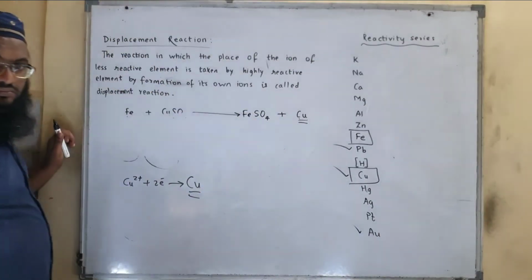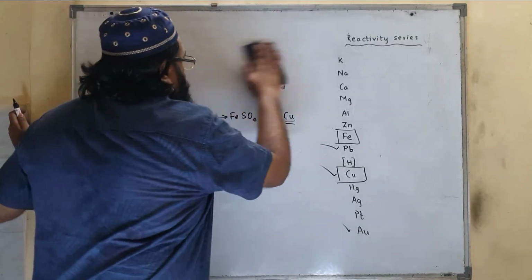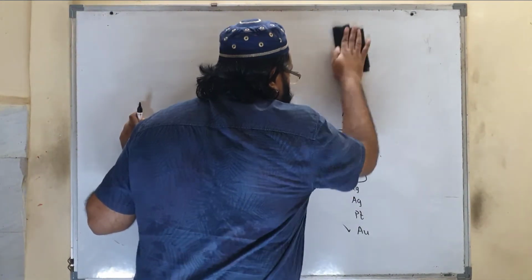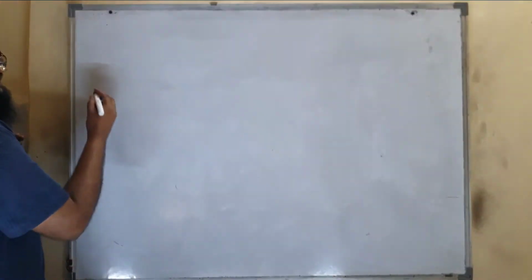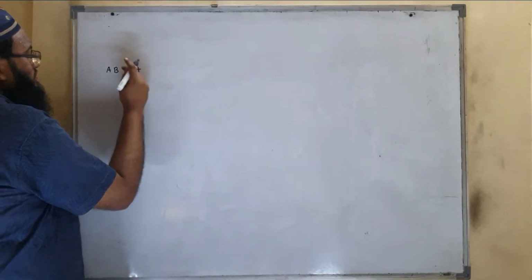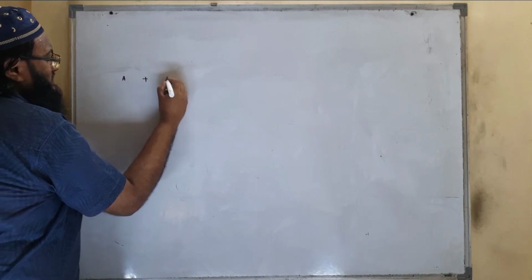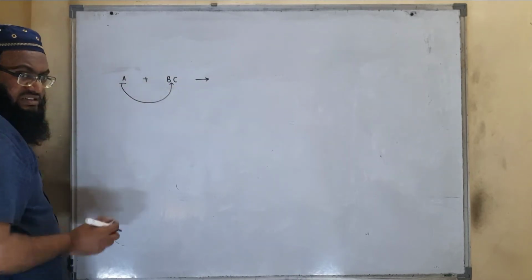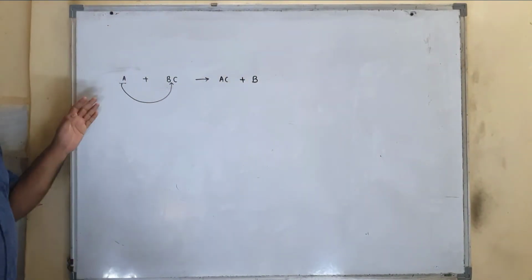Now we can say displacement reaction is A plus BC. Here A will displace B and it will form AC, and B gets displaced. So this is what displacement reaction is.